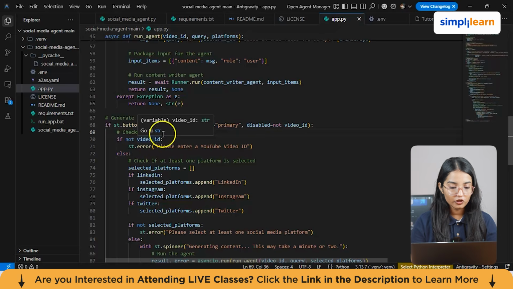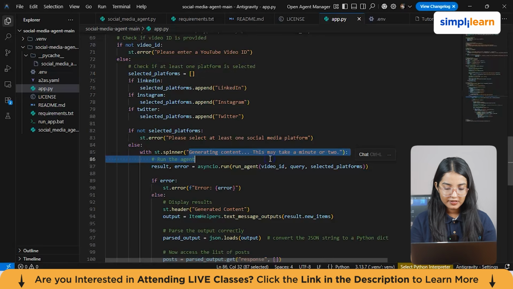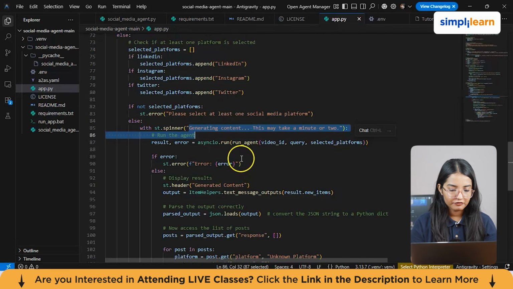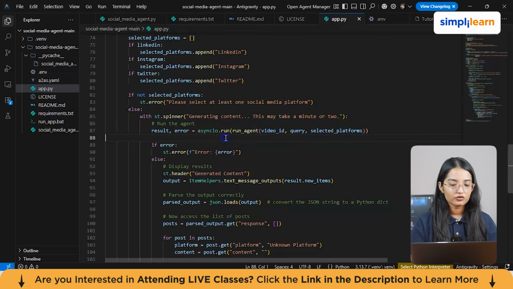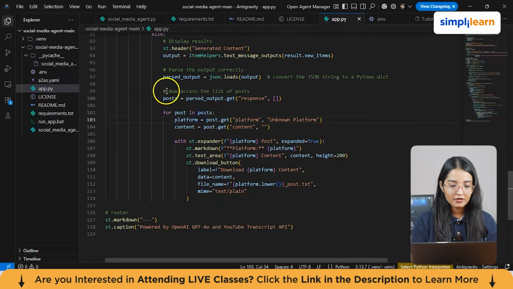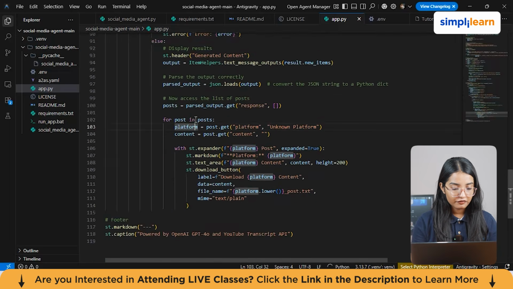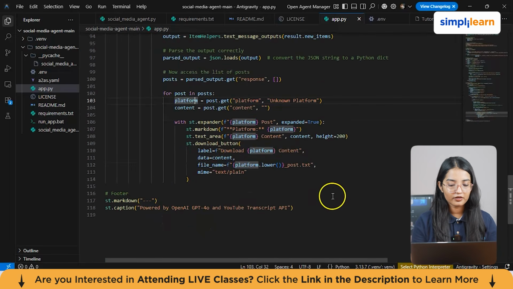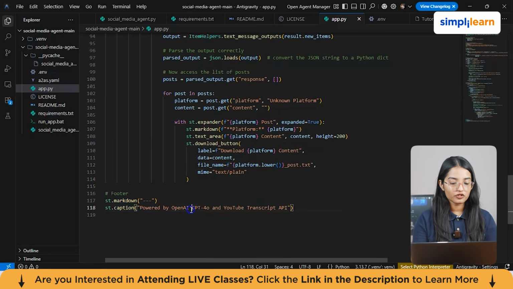Next is processing the YouTube transcript. And then you have with st.spinner generating content. This may take a few minutes. So basically, this shows a spinner while the AI is processing the input. This is a nice touch to inform the user that something is happening in the background. And in case the agent runs and there's a result known as error, it will show the error also. Next, you also have to access the list of the posts, then parse the correct output, display the results, and finally the footer section, which you can see at the end of your web page, which is powered by OpenAI GPT-4o, or if you want Gemini, you can also mention that.